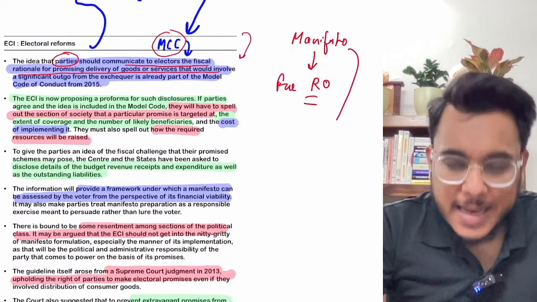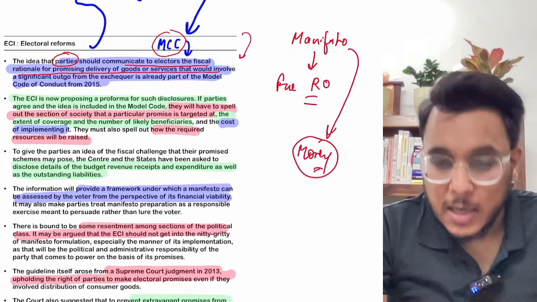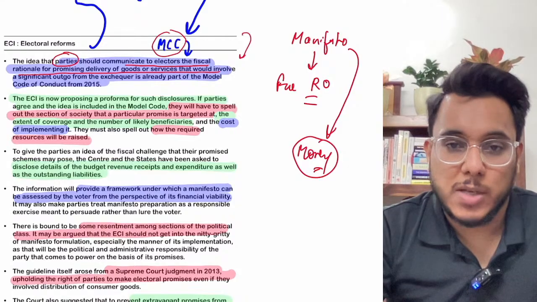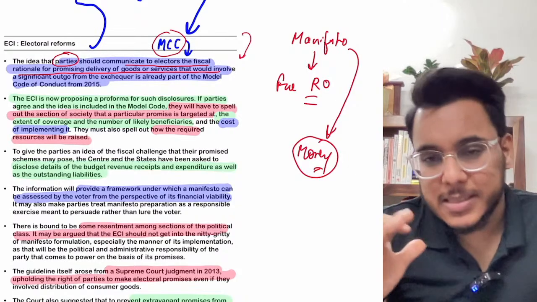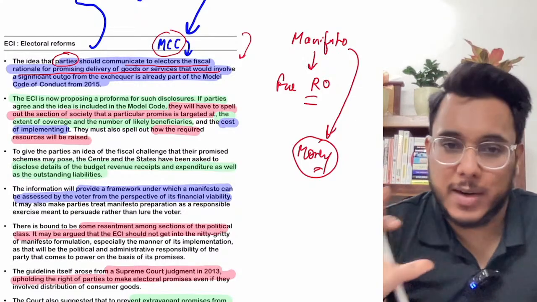Now they have to tell in the manifesto how they'll procure these ROs, from where the money will come. This is already provided in the model code of conduct.